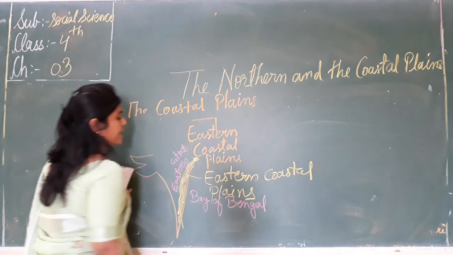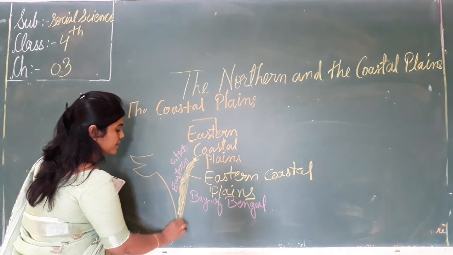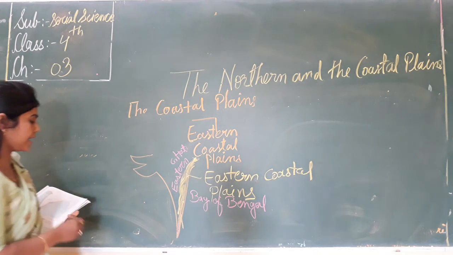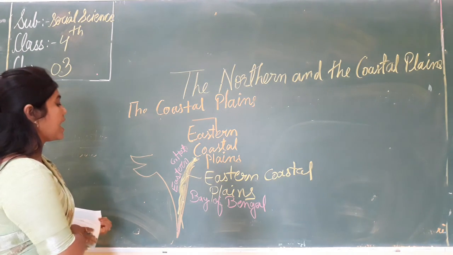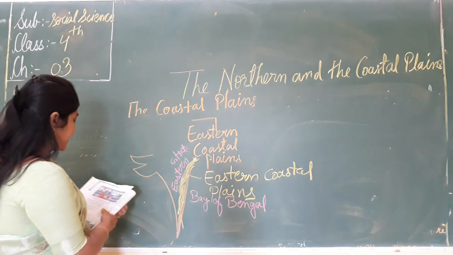Bay of Bengal. So where does it lie? It lies between, किसके बीच में? The Eastern Ghats and the Bay of Bengal. It lies between the Eastern Ghats and the Bay of Bengal.